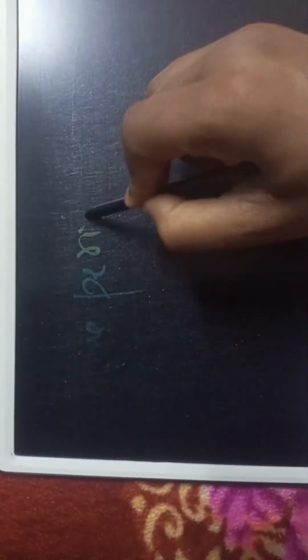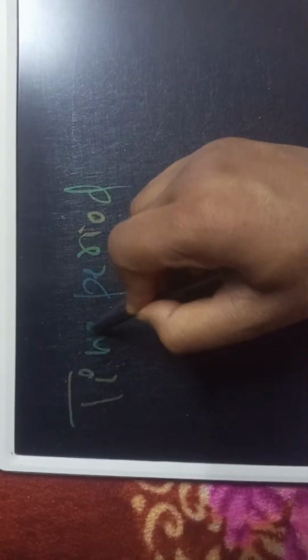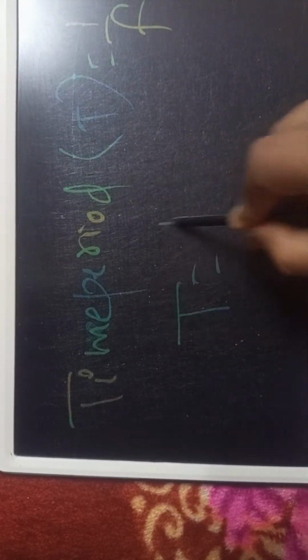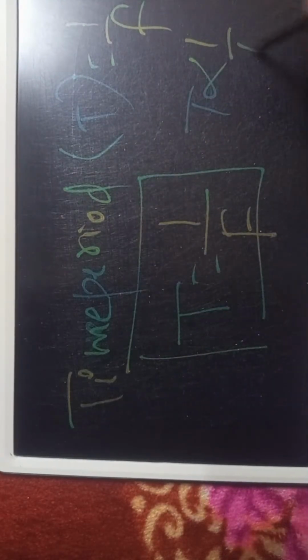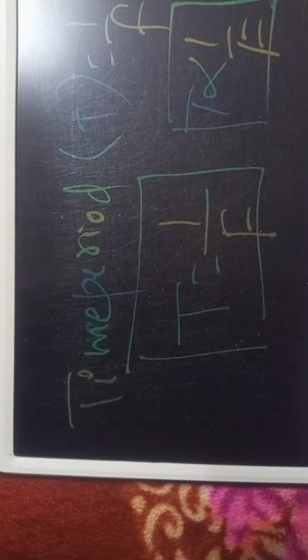Another formula, you have to read time period. Frequency त पर्यो, time period के हो? Time period is equal to 1 by f हो. Time period is inversely proportional to the frequency. T is equal to 1 by f हो. यस्तो हो.